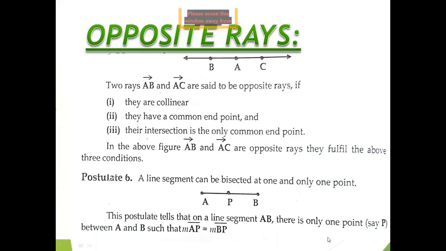That is the midpoint of it. This postulate tells that on a line segment AB, there is only one point, say P, between A and B, such that, because we are working on bisection, measurement AP will be equal to measurement BP. It shows that point P is the only point from where we can bisect AB.